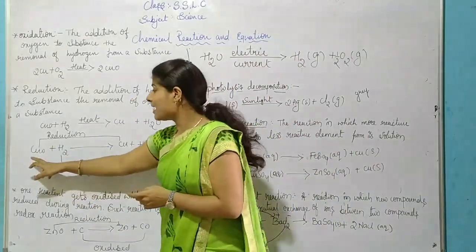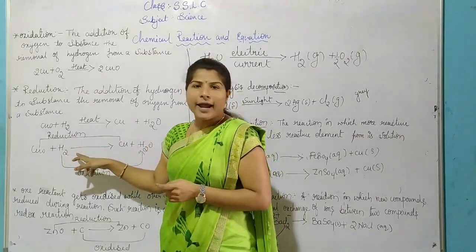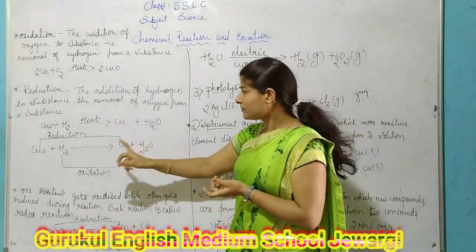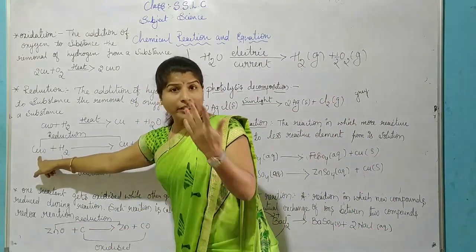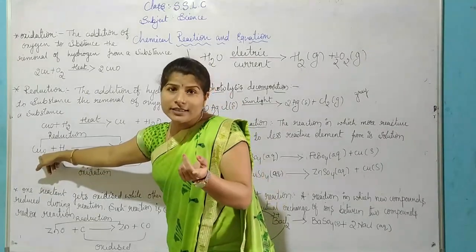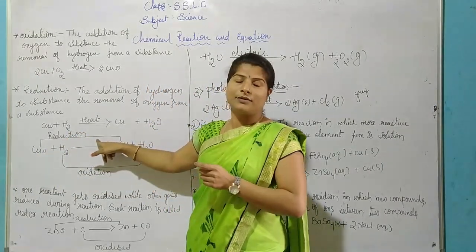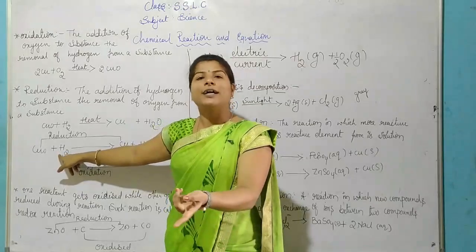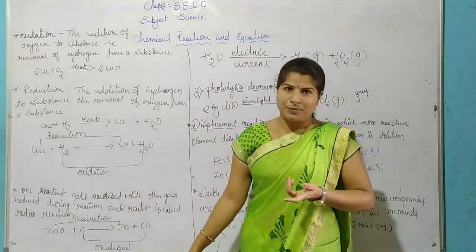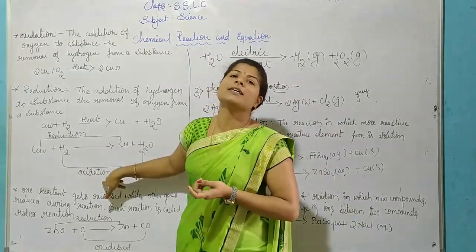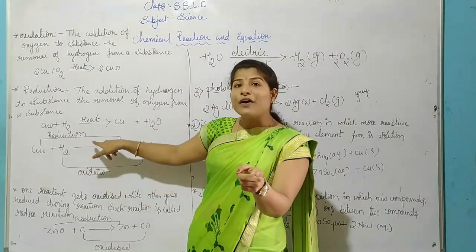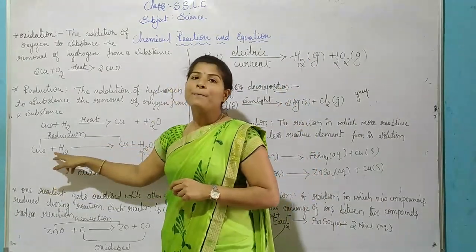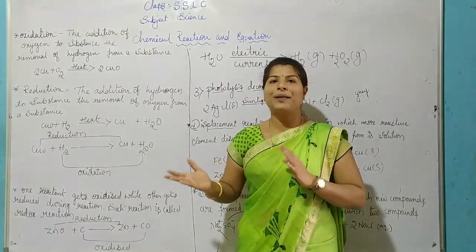Yes, see. Now we discuss copper oxide added to hydrogen. What do we form? Copper plus water. Here we removed oxygen. What will we be saying? Reduction process. If I add oxygen, what are we saying? Oxidation process. If I remove oxygen, reduction process. CuO plus H2 gives Cu plus H2O.